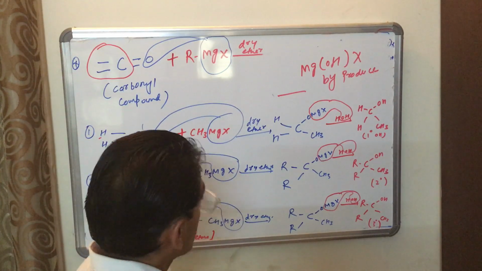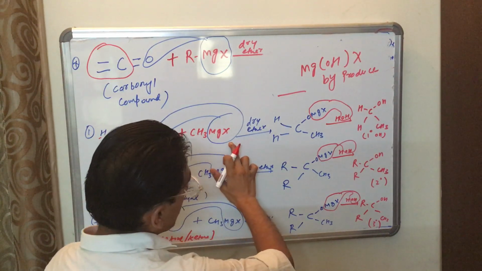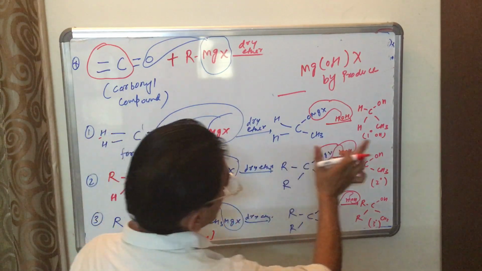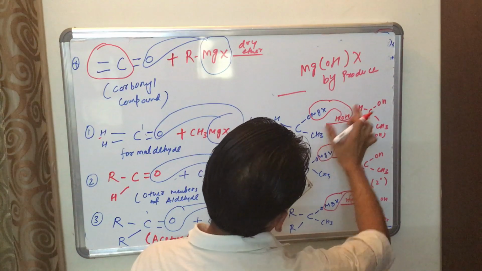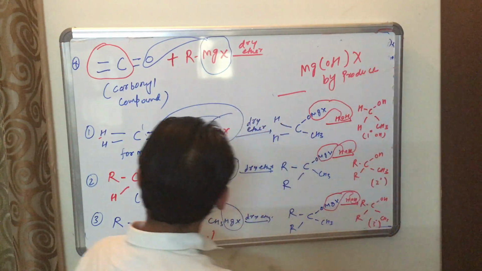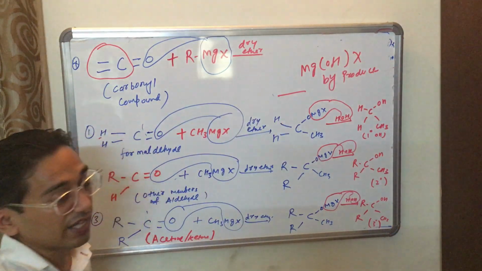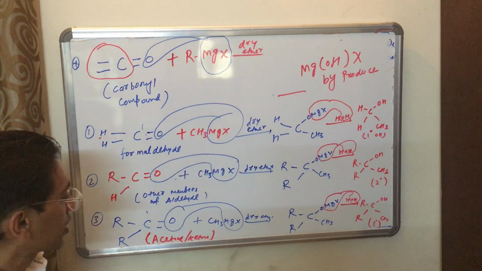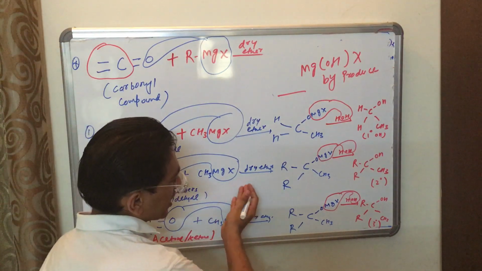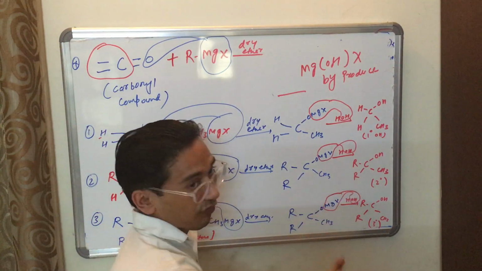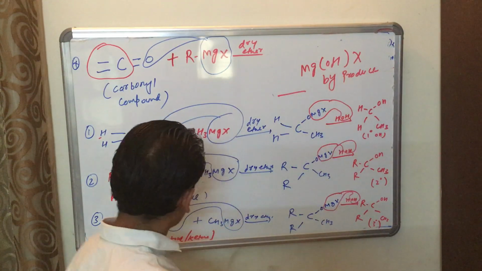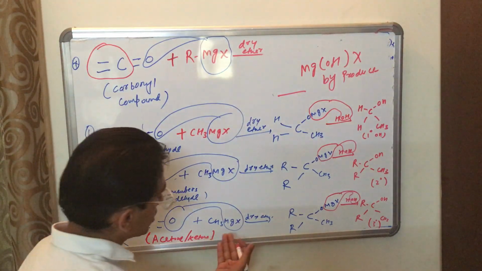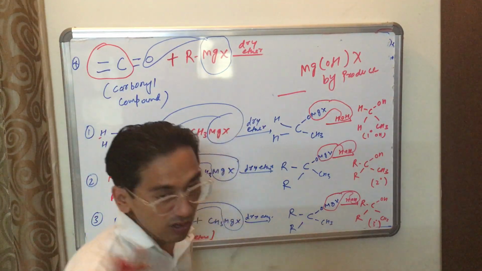When formaldehyde reacts with methyl magnesium halide, the Grignard reagent, 1 degree alcohol forms and Mg(OH)X forms as a byproduct. When other members of aldehyde, meaning acetaldehyde, propionaldehyde, butaldehyde, react with Grignard reagent, 2 degree alcohol forms and Mg(OH)X is a byproduct. When acetone, the simplest ketone, reacts with Grignard reagent, 3 degree alcohol forms.